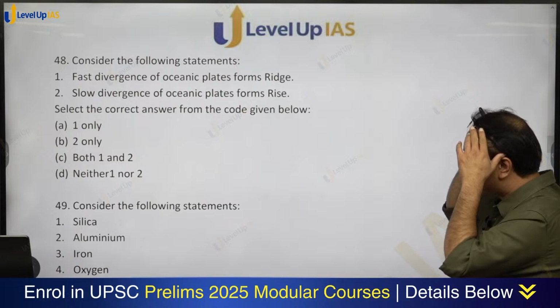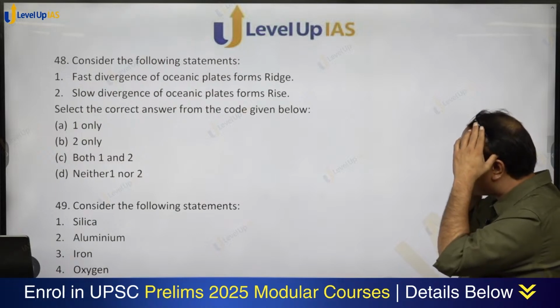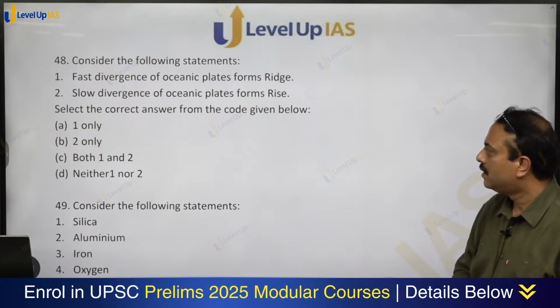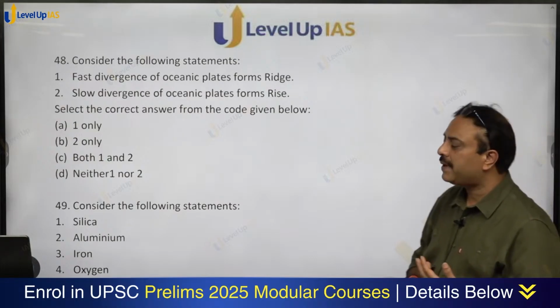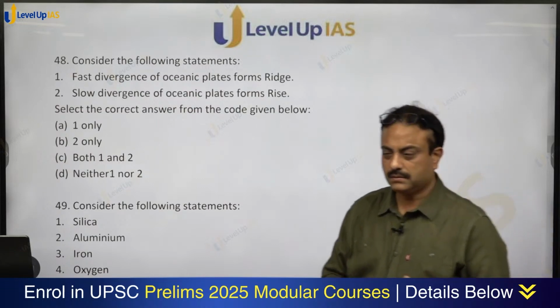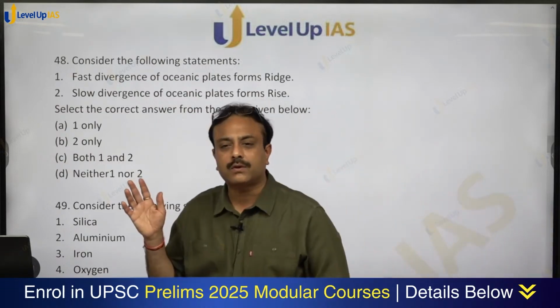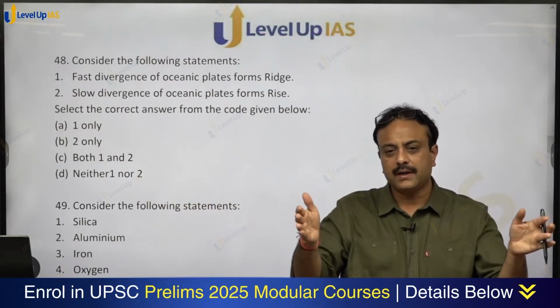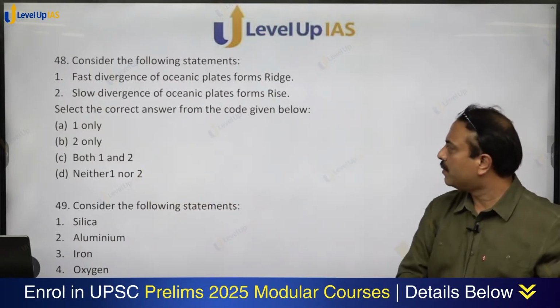Consider the following statements. Fast divergence of oceanic plates forms ridge. Slow divergence of oceanic plates forms rise. What the question is saying is, if the oceanic plates are moving apart fast, then ridge is formed.